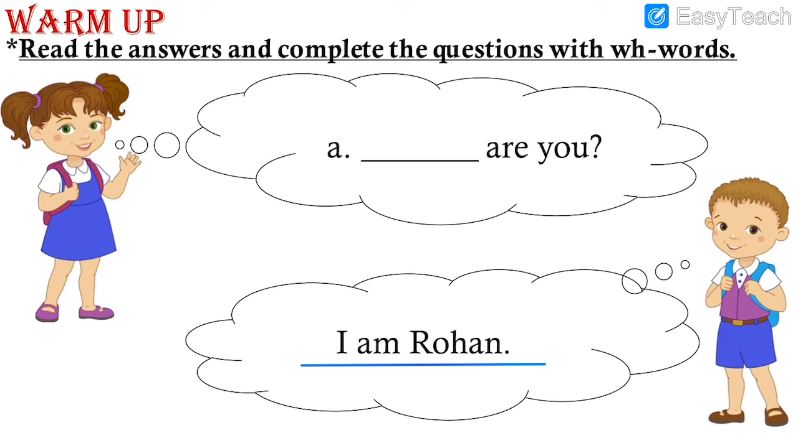So here we write who. Who are you? So write the answer with me. The first answer is who. Do you know why we wrote who? Because who is used for asking the name of a person. So who are you? And the answer is already given. I am Rohan.